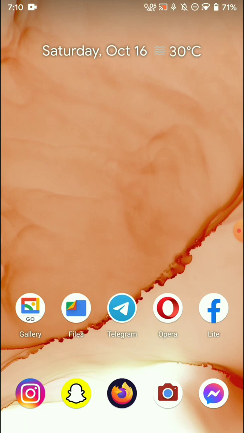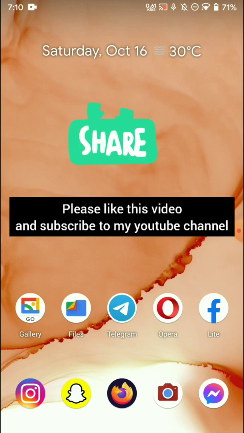It is a simple process and a very fast process for sharing files between mobile devices. I hope you like this feature.